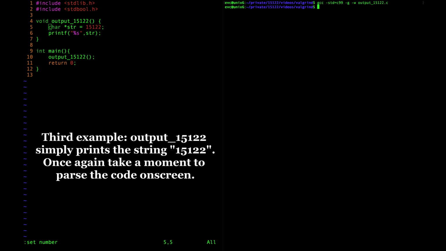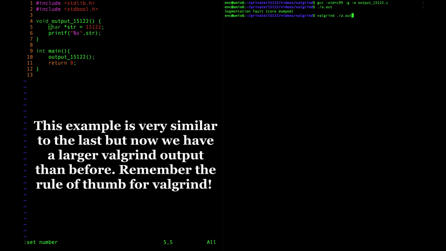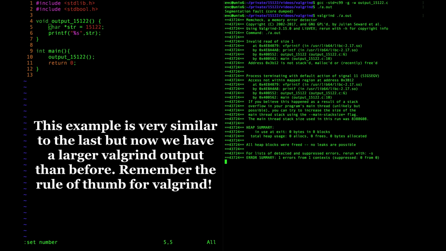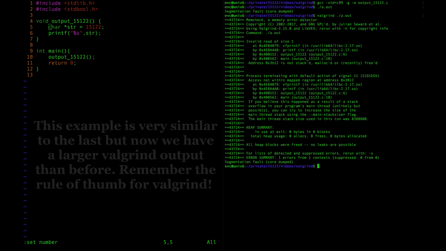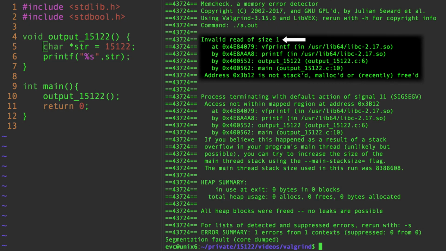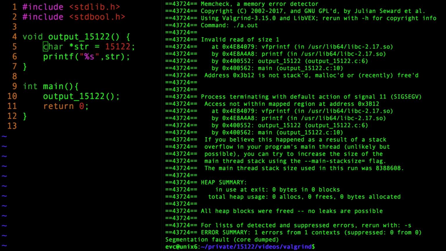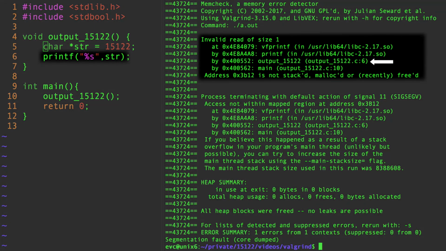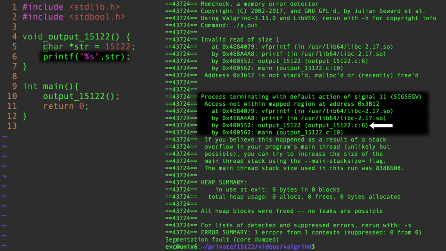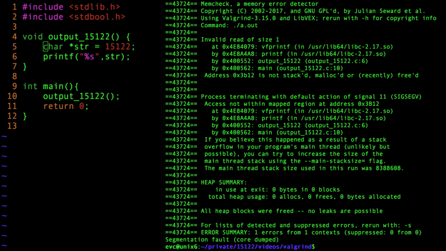And run it. I got a seg fault, but I know who can help. Okay, let's go through this. This invalid read of size 1 is not telling me much. So I'll keep looking line by line until I see the name of a function or file that I recognize. I see in my function output 15122 the error happens on line 6. And that's the same line number the error message below cites, so I'll try to work with that.